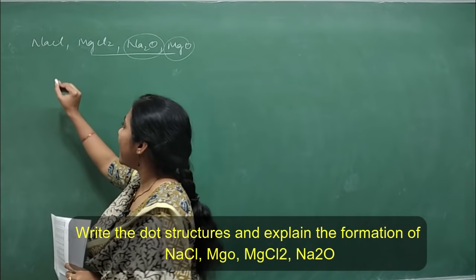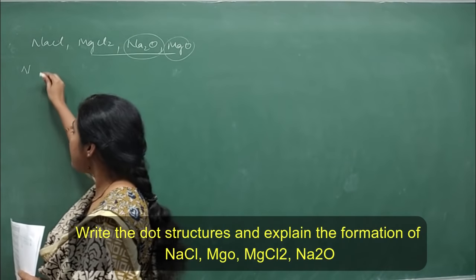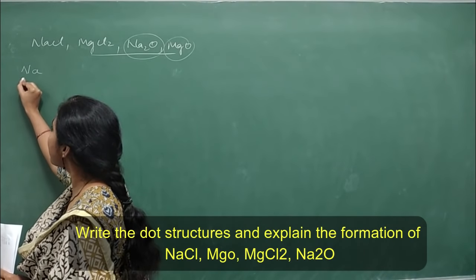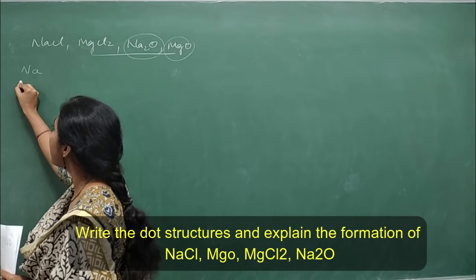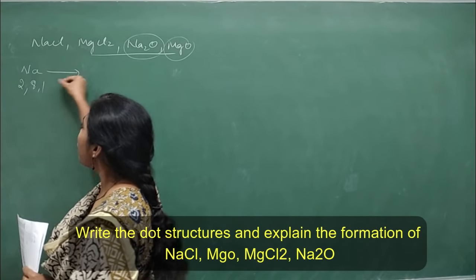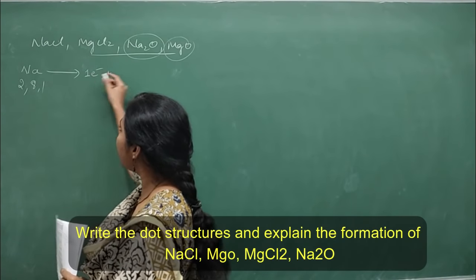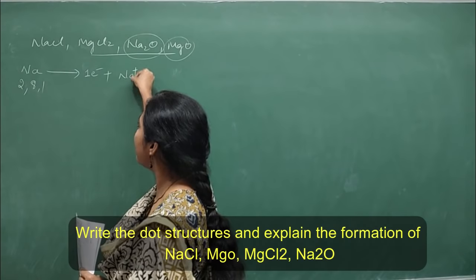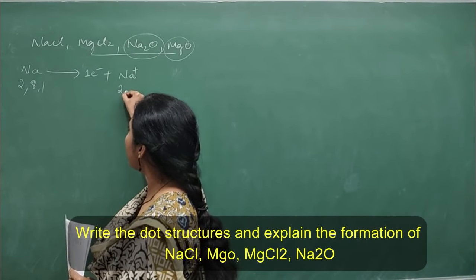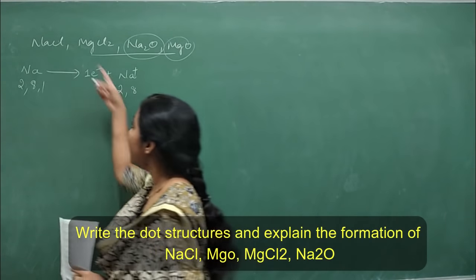Let me show for NaCl now. What happens is you have to show it in 3 steps. In the first step, Na, its electronic configuration is 2, 8, 1, isn't it? So it's a metal. Always it will lose 1 electron. And after losing 1 electron, this gets converted to Na+. Its electronic configuration becomes 2, 8, which is the most stable one.